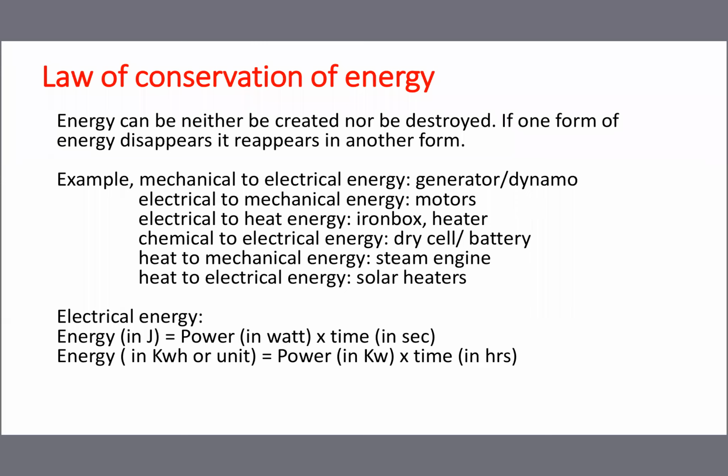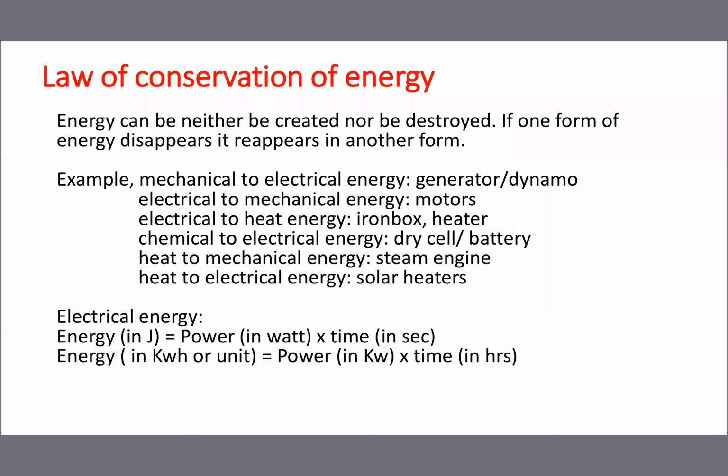So read the second line: if one form of energy disappears, it reappears in another form. So from this you will understand energy can neither be created nor be destroyed. Another example I will tell. Assume that in a dam water is available.